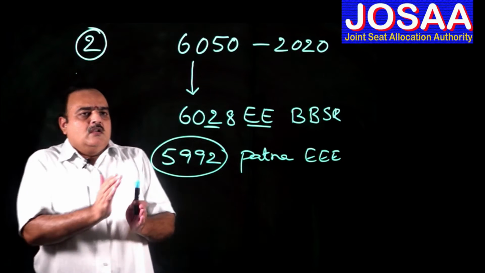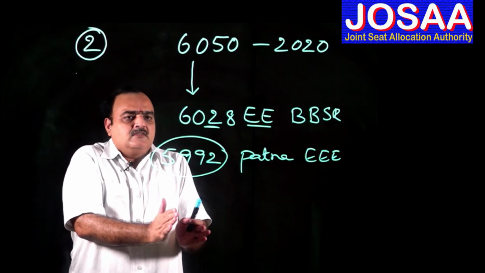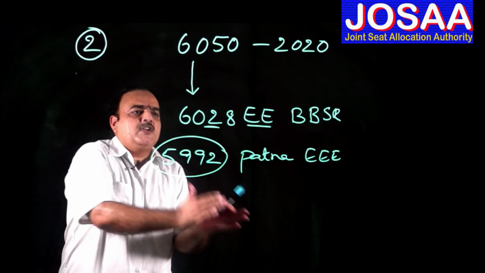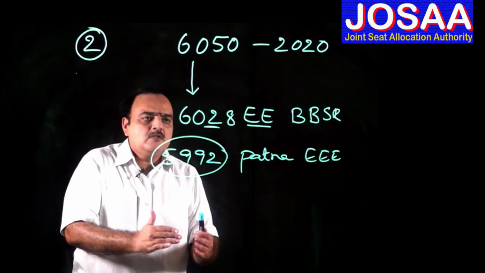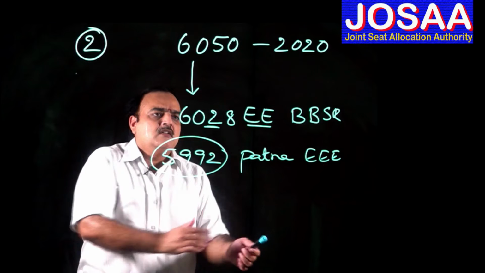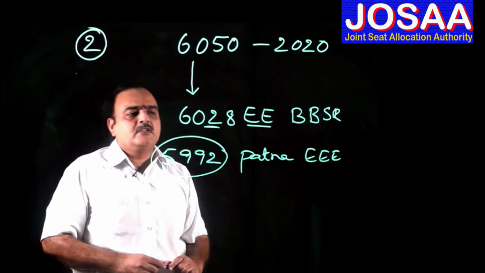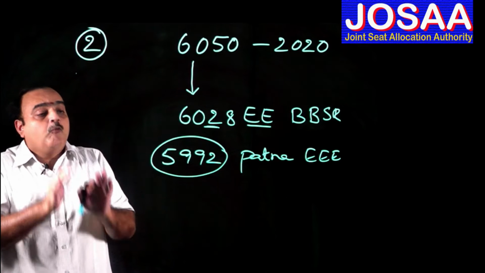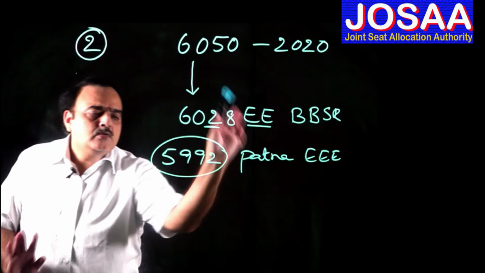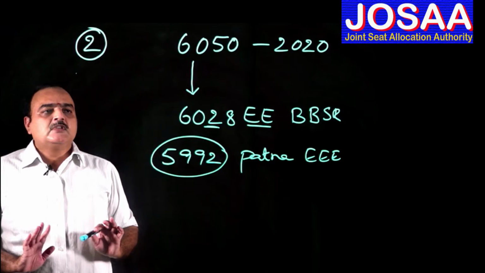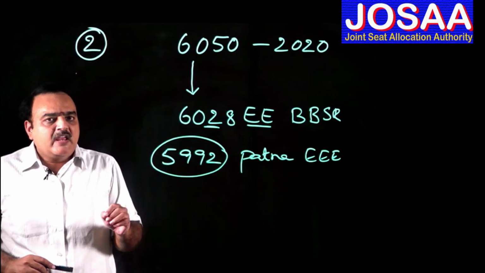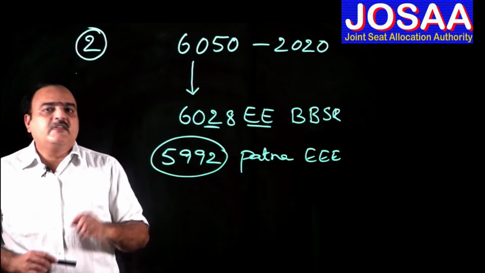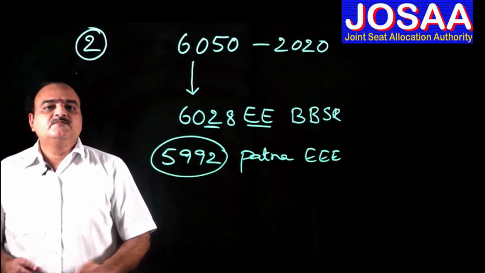So this student's option is whether he wants to go for a 4-year degree in Patna or a 5-year degree in Bhubaneswar. If he wants to give importance to IIT, then Bhubaneswar is going to be a better option. If he wants to give importance to the 4-year degree, then Patna is going to be a better option. So first let us put everything on paper. What are your options? What are your preferences? This is what one should do.